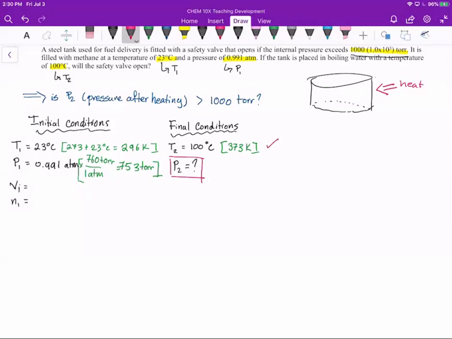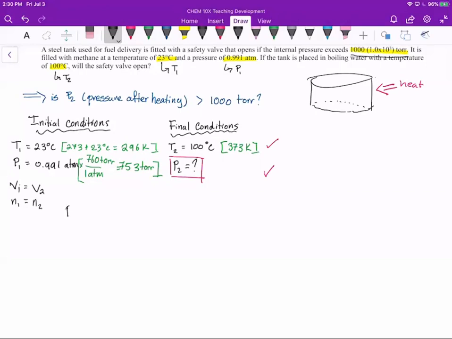And we know from Charles's law that it'll also increase the volume. But it doesn't change the size or the volume of the tank itself. So we know that V1 equals V2 because the volume doesn't change, and because it's sealed, the amounts stay the same. So N1 equals N2.